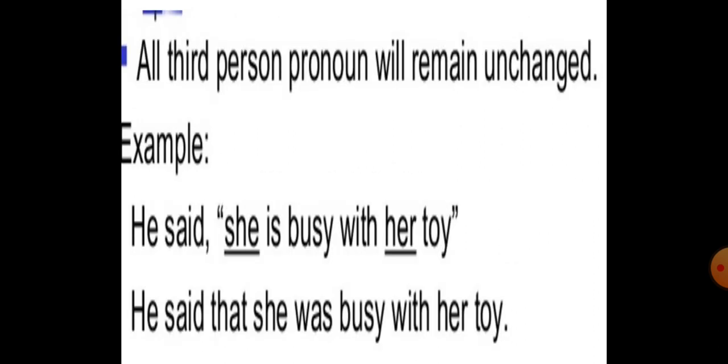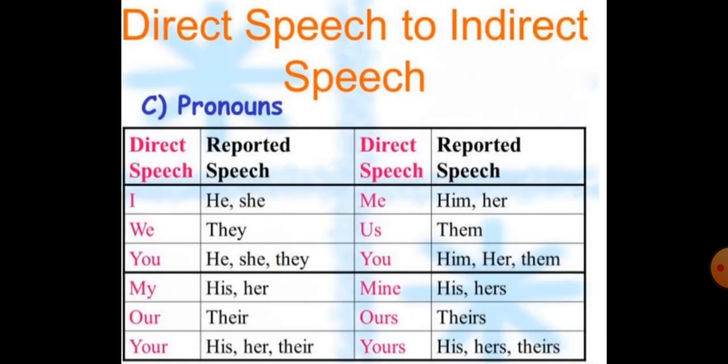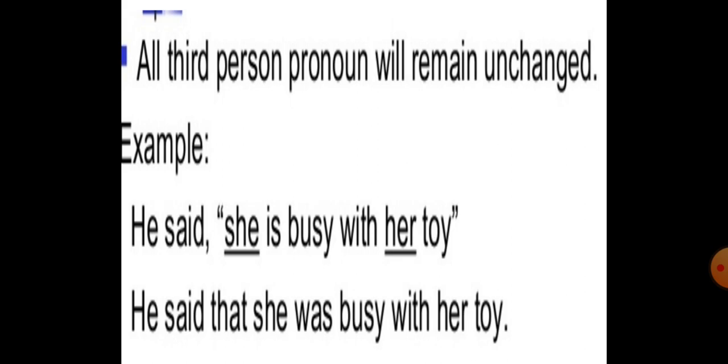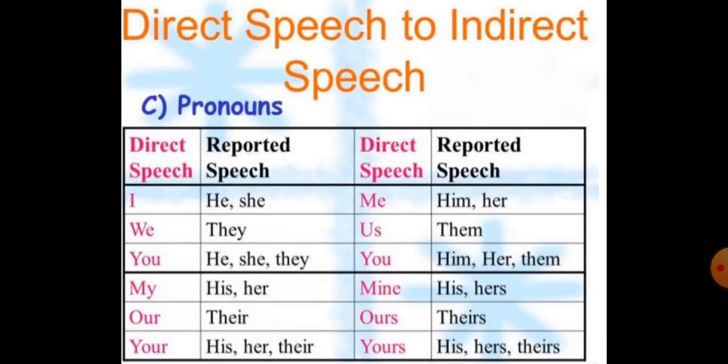Now let's talk about the third person. Now all third person pronouns will remain unchanged. No change if the third person pronoun is used in the reported speech. For example, he said she is busy with her toy. Now she is the third person pronoun here. So neither she will change nor her will change. Simply the sentence will be she said that she was busy. Tense will change. She was busy with her toy. Simply. So this is how the pronouns change.